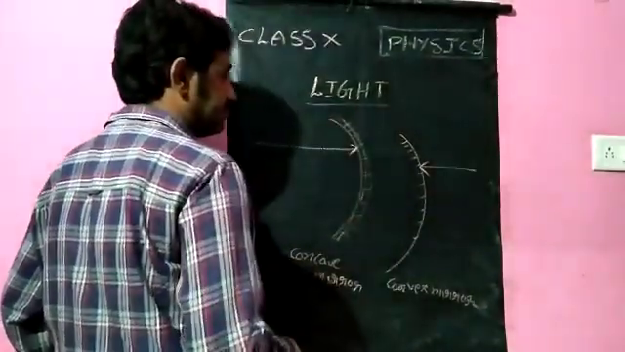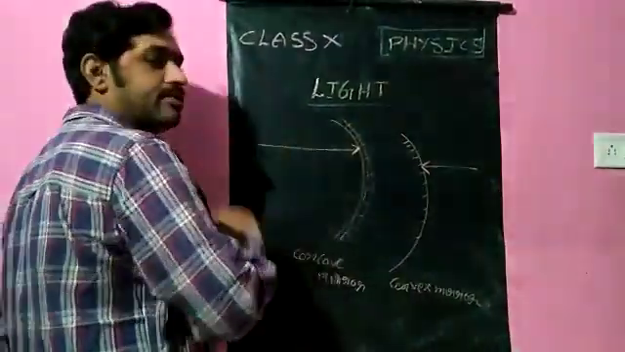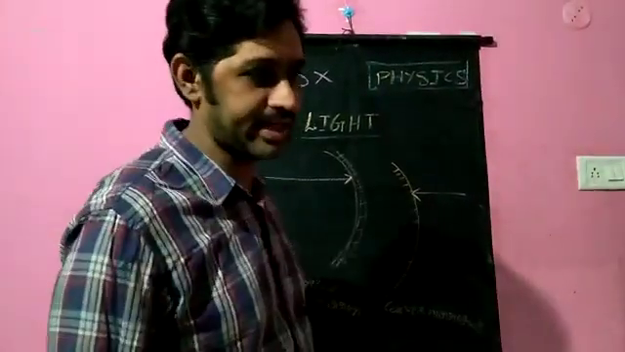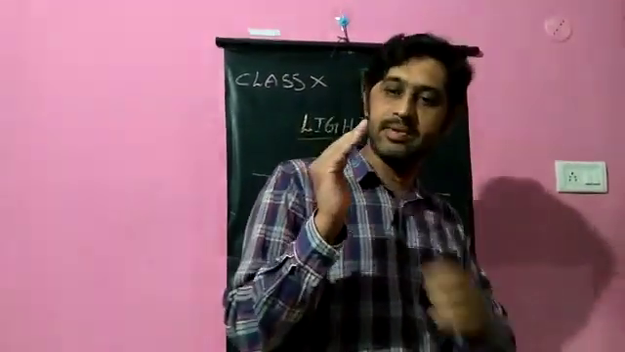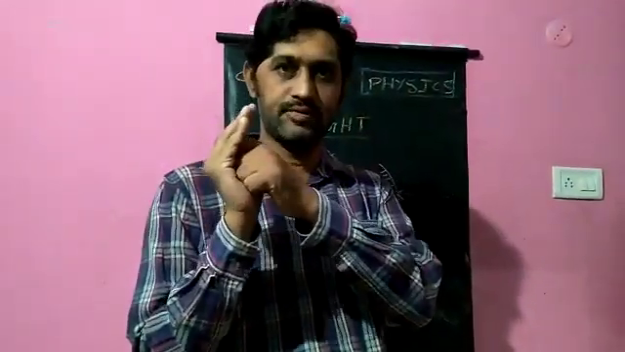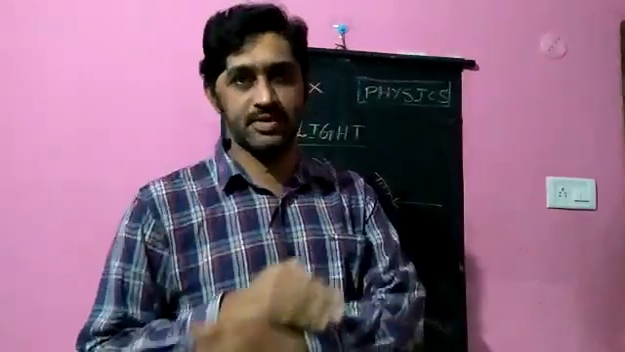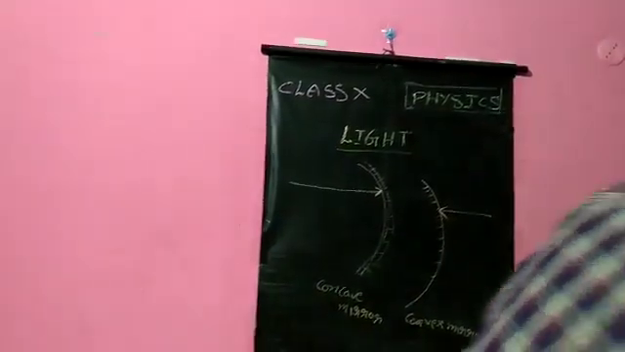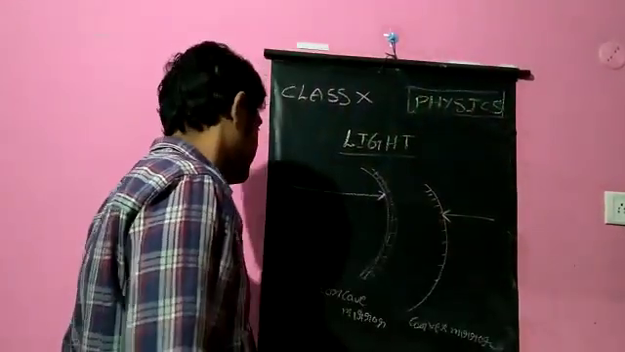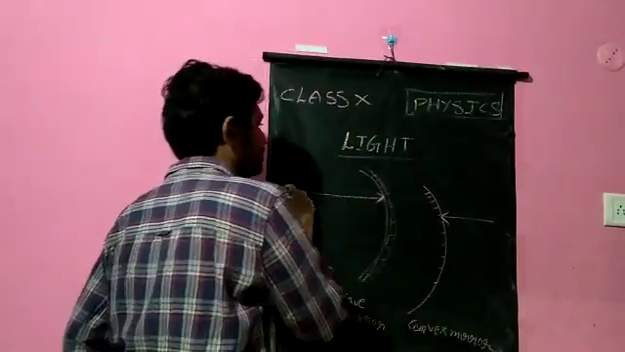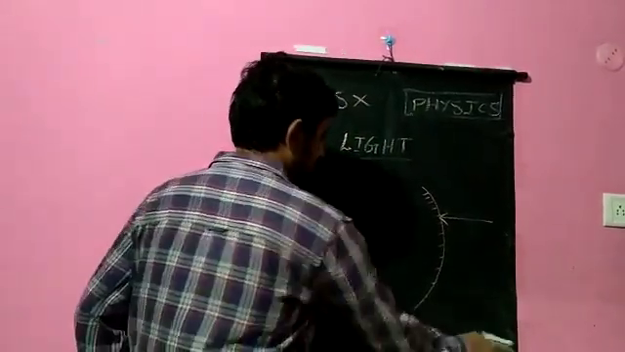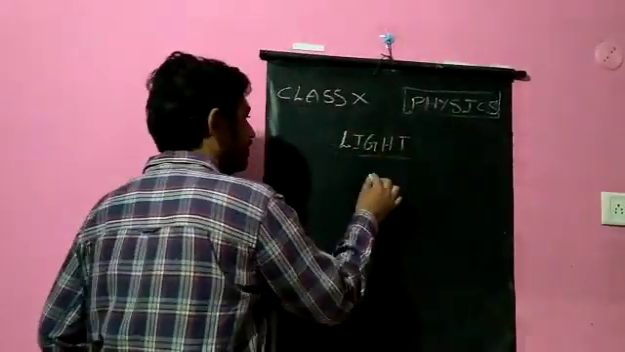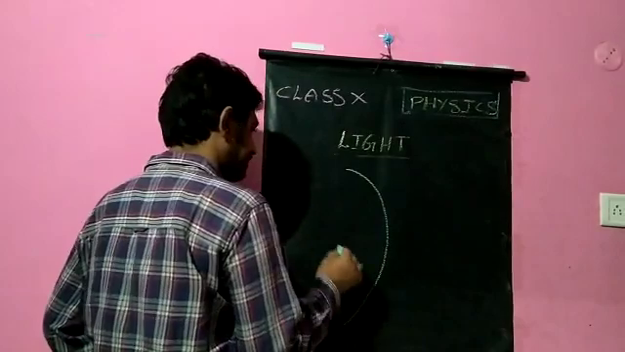Concave mirror, convex mirror. In a concave mirror, the inner surface acts as the reflecting surface. In a convex mirror, the outer surface acts as the reflecting surface. This will be the inner surface, the concave surface. This will be the convex surface. You need to know clearly which one is a concave mirror and which one is a convex mirror.